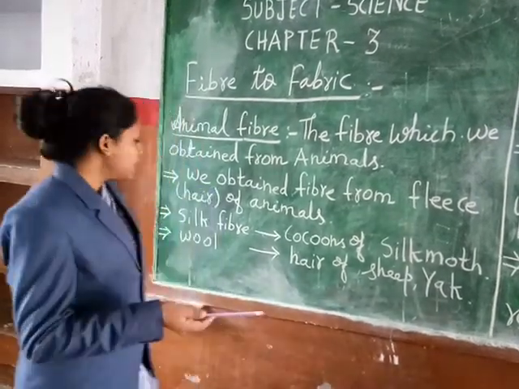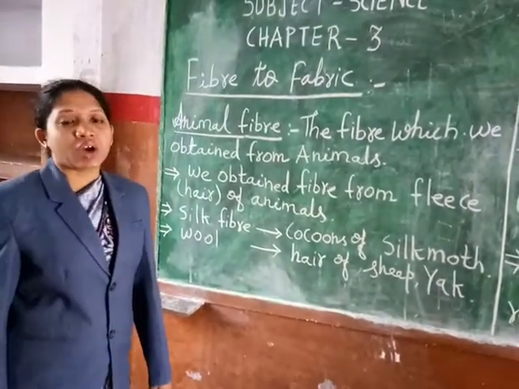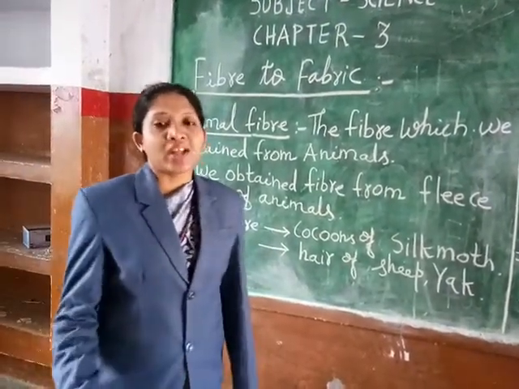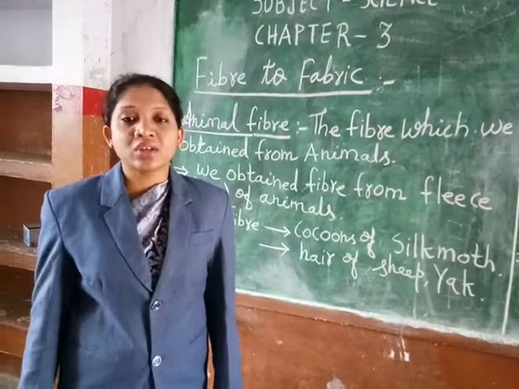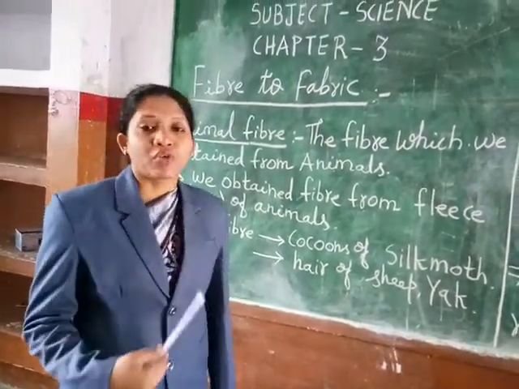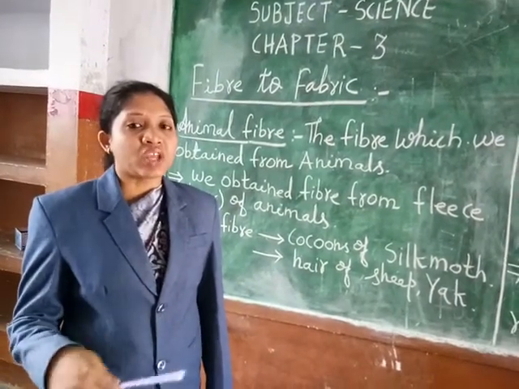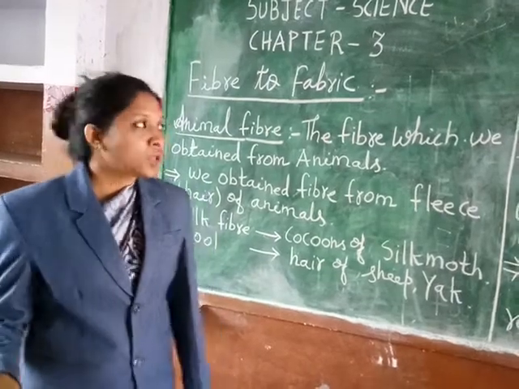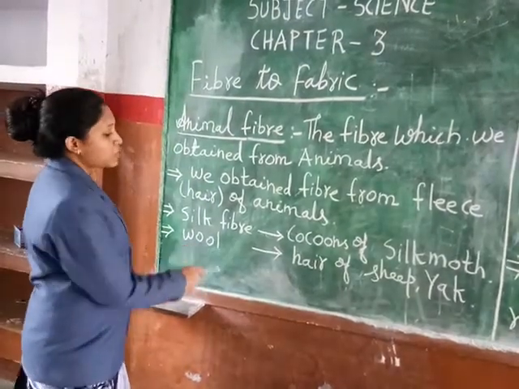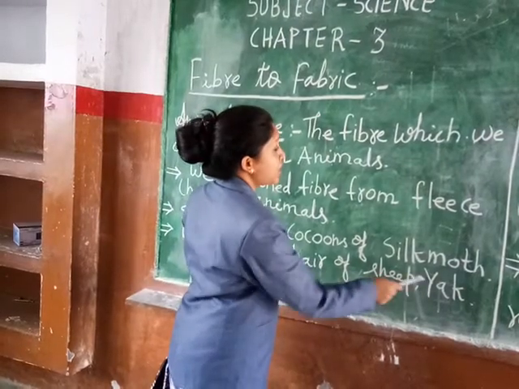In the similar manner, wool. We all know that we use wool in our day-to-day life, normally in the winter season, because wool keeps us safe from the winter and drastic conditions and keeps our body warm. Wool is obtained from the hair of sheep and yak.